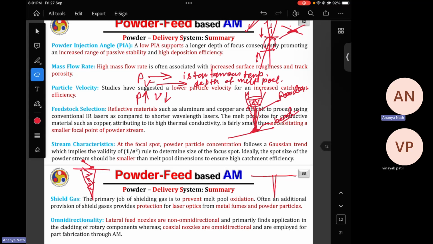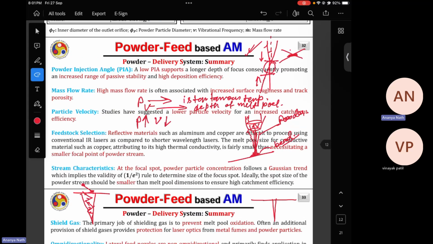So that is why you have to optimize the parameters, and that is why working with aluminum and copper is very difficult in the case of an IR laser. So what is the solution? One is that you go for keyhole mode of welding or DED, where you have to again optimize the parameters in such a way that the keyhole depth is not very high, so that your melt pool is not very unstable, and you do not make a lot of porosity inside the deposited bead, but you have to somehow make the copper absorb the laser beam.